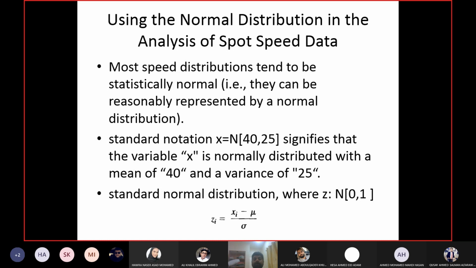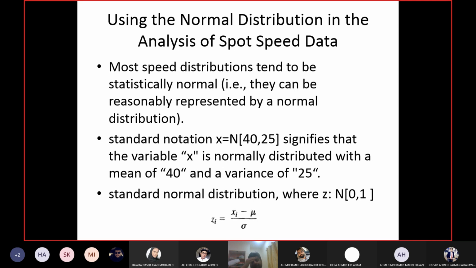Now if I ask you to go to the same site and collect the data again, you will get different numbers, right? You will plot the data, and you will find the mean and standard deviation again. Your mean and standard deviation will not be exactly the same as the previous values, because they are taken at different times with different drivers and so on. Similarly, if you collect data at some other location, then obviously the mean and variance will also be different.